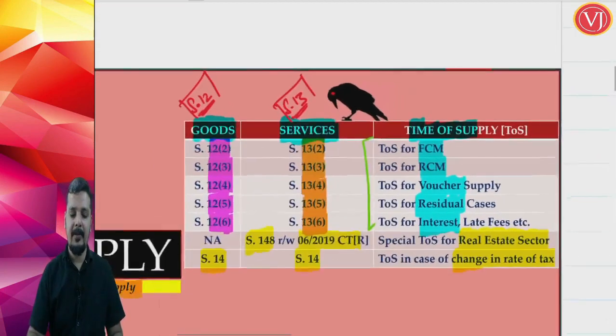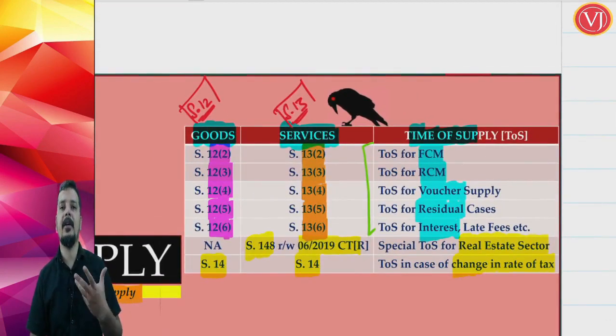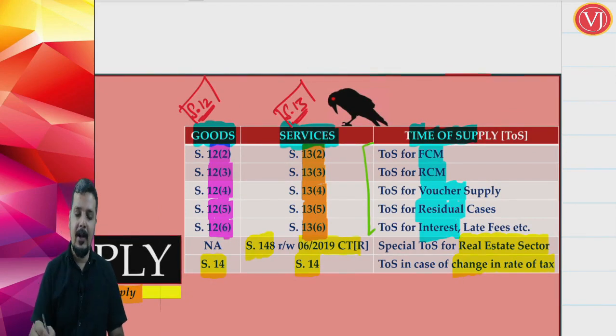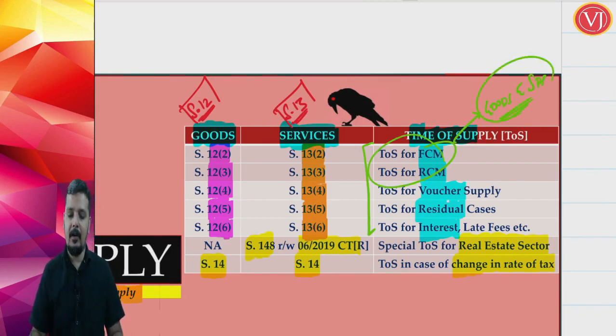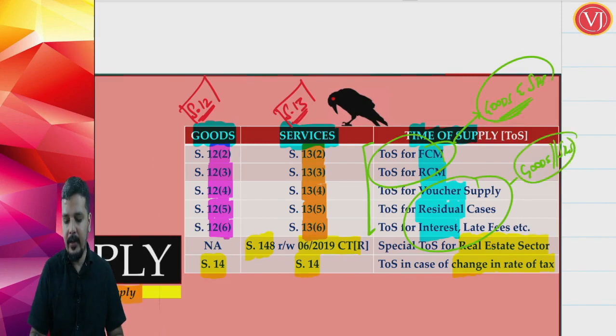Now, the primary cases are 5. Time of supply in case of FCM, in case of RCM, in case of voucher supply, in case of residual cases, in case of interest, late fees, etc., for delayed payment of consideration. Understand that the first two parts, FCM and RCM, have a different formula. It is different for goods and different for services. But when you talk about voucher supply, residual cases, interest, time of supply, whether it is for goods or for services, the answer is the same.